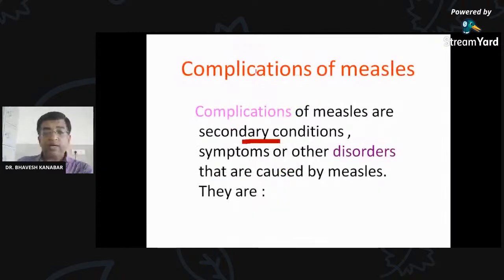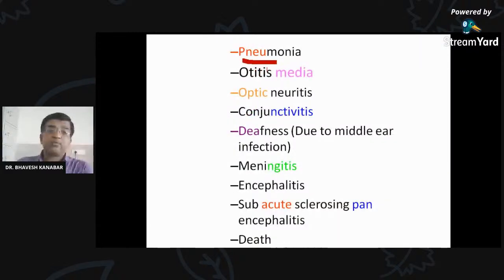Remember, we are discussing complications of measles like pneumonia, which is the infection of the lung; otitis media, infection of the middle ear; optic neuritis, which is infection of the optic nerve; conjunctivitis; deafness due to middle ear infection; meningitis, that is inflammation of the covering of the meninges; encephalitis; subacute sclerosing panencephalitis; and death.